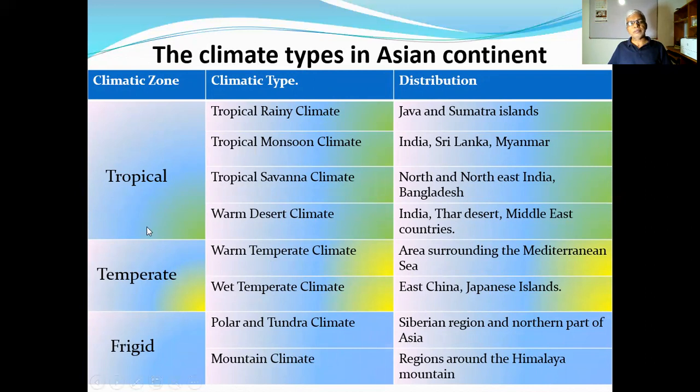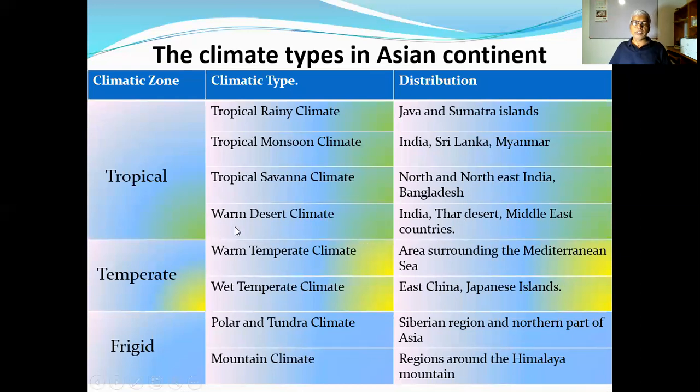Now the tropical main type is divided into four climatic types: tropical rainy climate, tropical monsoon climate, tropical savanna climate, and warm desert climate. And where they are found is also mentioned here: Java and Sumatra Islands, India, Sri Lanka, and Myanmar. Then the tropical monsoon climate, which is familiar to us. Then the tropical savanna climate is distributed in northeast India and Bangladesh regions.